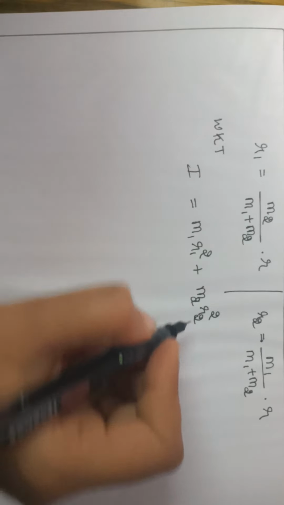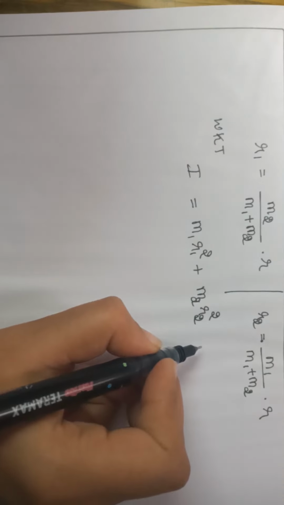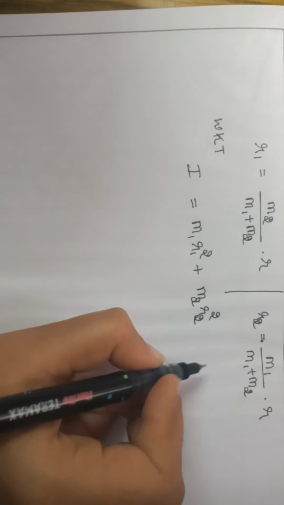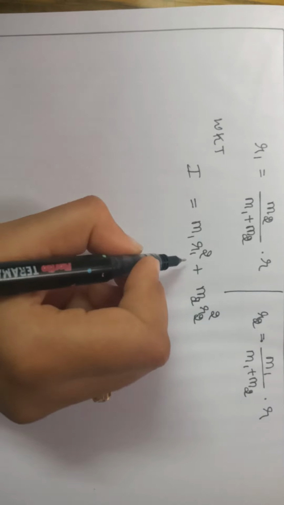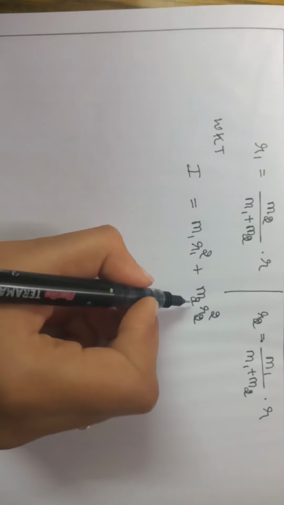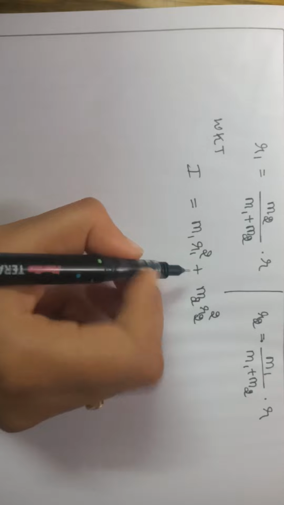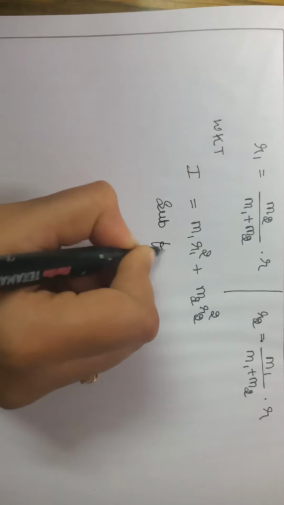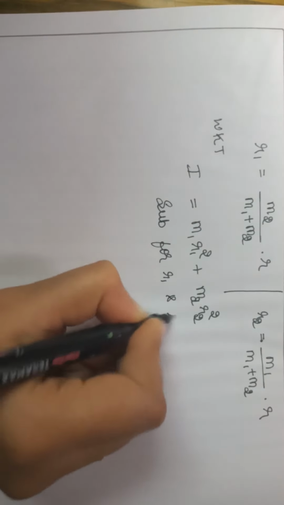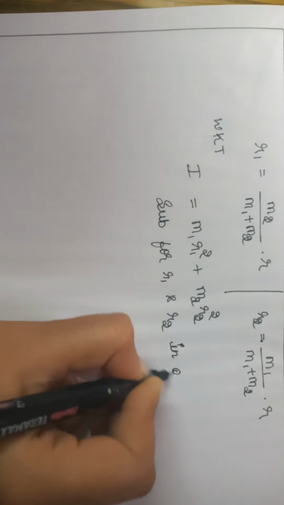If it is a triatomic molecule, we have to write plus m3 r3 square. As it is a diatomic molecule, we stop at m2 r2 square. This is the expression for moment of inertia. Substitute for r1 and r2 in the above equation.